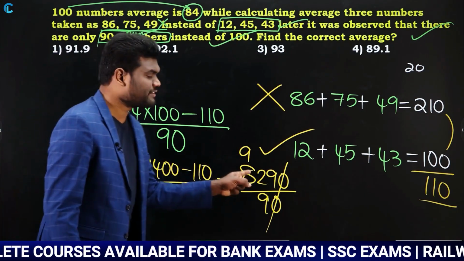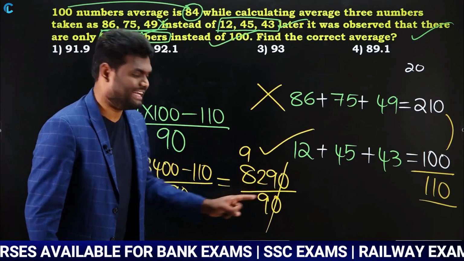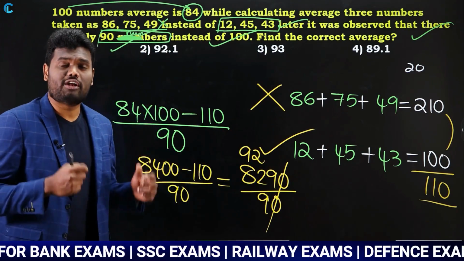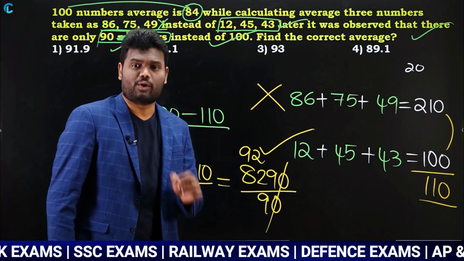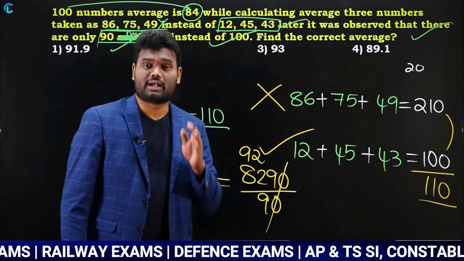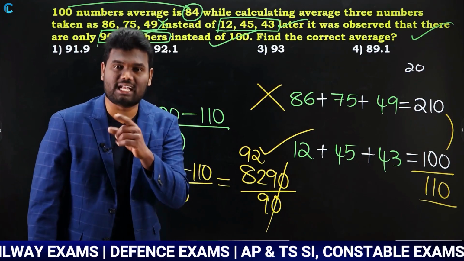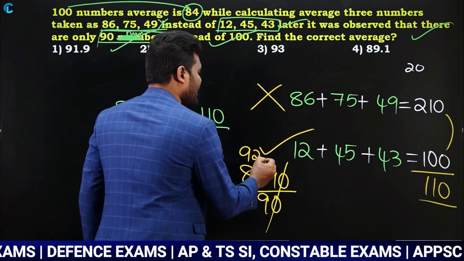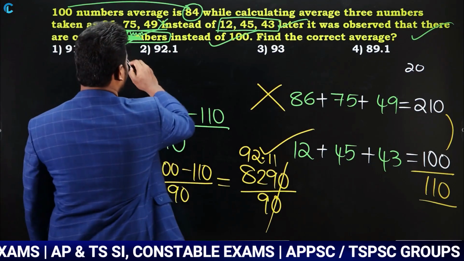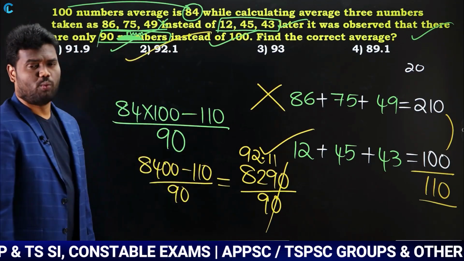After that, you're left with 19. 9 2 times is 18. Again you're left with 1 remainder. 1 by 9, we have already discussed in percentages, is 11.11% in terms of percent. Now the 1 by 9 value is 0.11. So we can say that approximately the value is going to be 92.1.